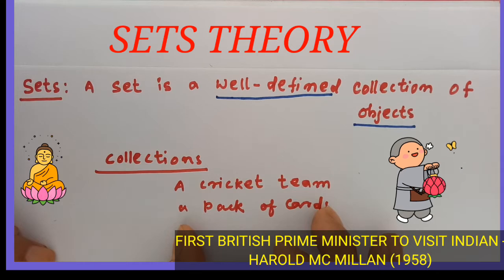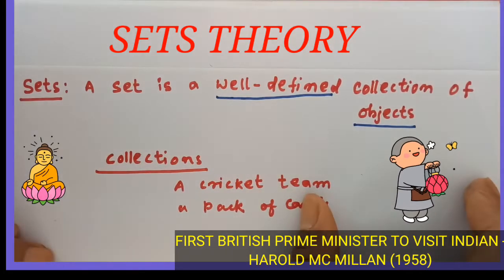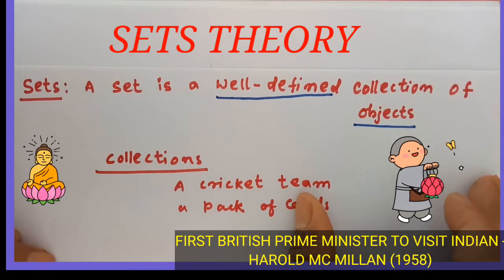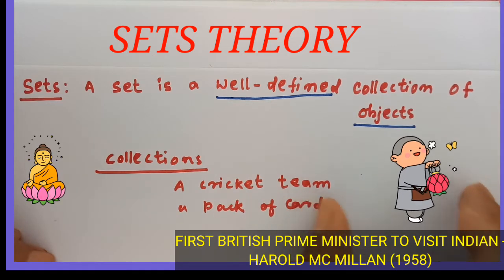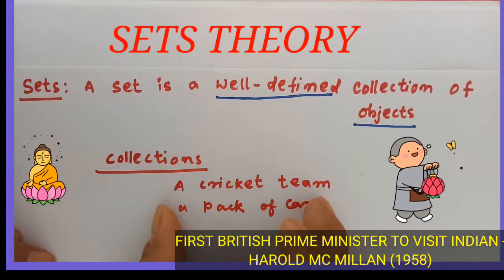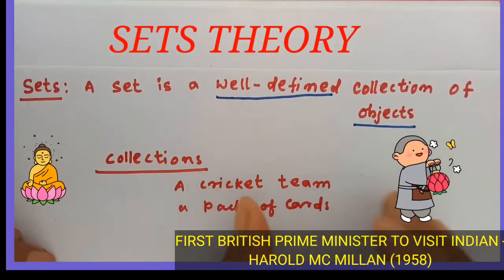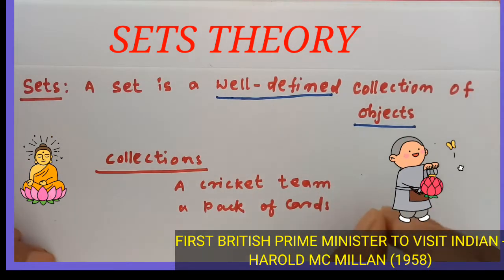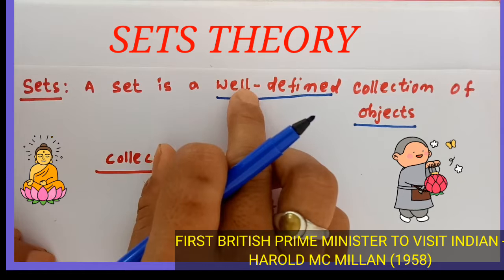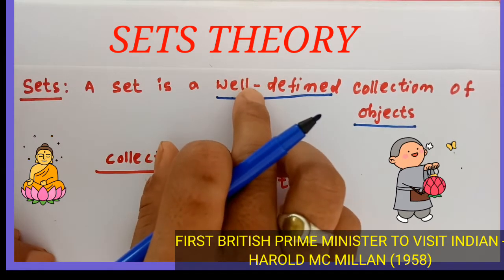Suppose you are going to collect a pack of cards. There you collect many members, 1, 2, 3, 4, 5, 1 to 100, 10, 20, like this. That collection does not form this group. They are not well defined, so they are not considered as a set. If your collection is not well defined, then it is not considered as a set.